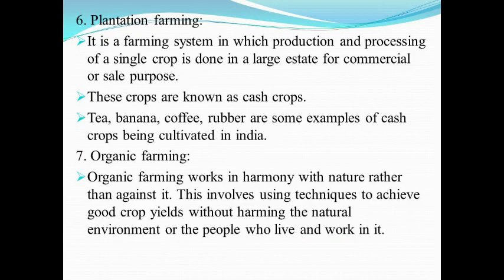Then sixth, plantation farming. It's a farming system in which production and processing of a single crop is done in a large estate for commercial or sale purpose. These crops are known as cash crops. Tea, banana, coffee, rubber are some examples of the cash crops that are cultivated in India.